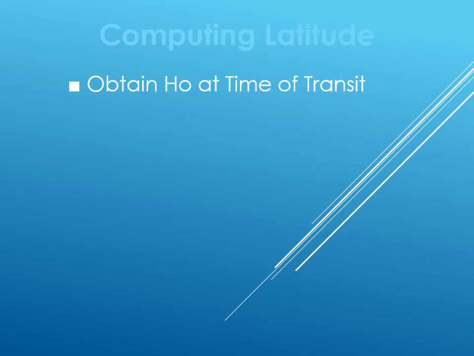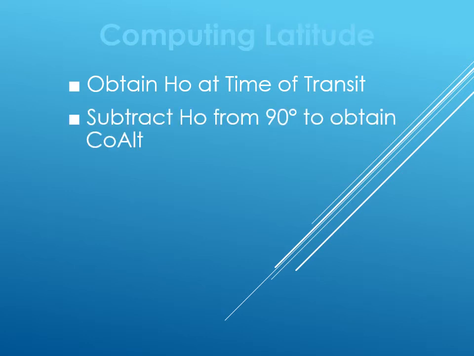At that time, leave the sextant there and do not follow the sun. What you have essentially done is notice the highest altitude of the sun for the day, which is also the altitude for meridian passage (MER PASS). That completes your first step for your astronomical fix, which is obtaining the observed altitude at the time of MER PASS. Once you have the altitude, you subtract it from 90 degrees to obtain the co-alt.